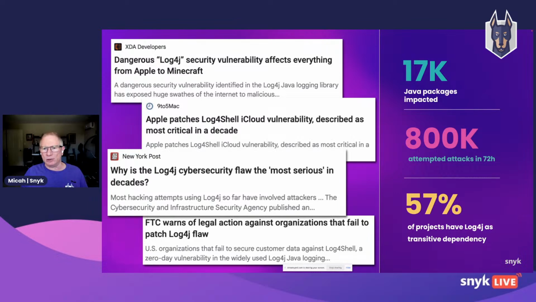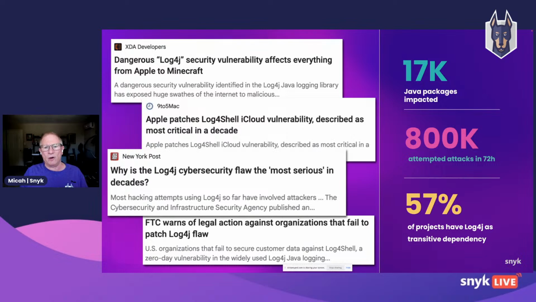Now, this is a great example and one that we come back to a lot of a case where having active monitoring makes a material difference. What I mean by that is you had a Java application out in the world on December 9th. Maybe you had a high degree of confidence that there were no vulnerabilities in that application. Maybe you were using a tool like Snyk already and you'd scanned it and you had zero vulnerabilities and everything was happy.